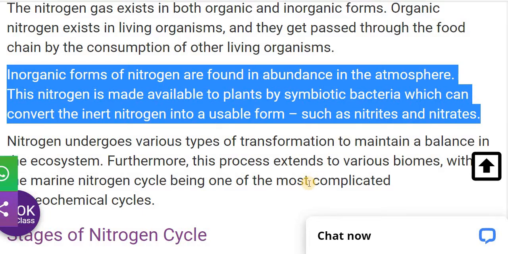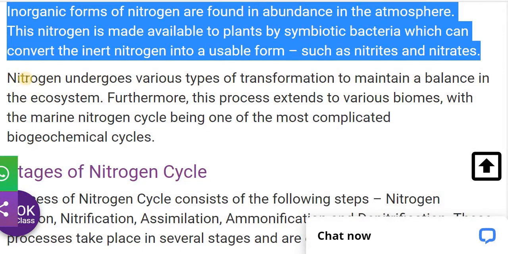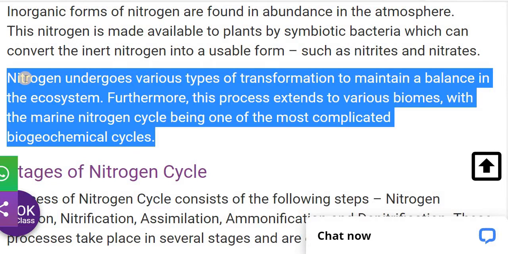Now the nitrogen undergoes various types of transformation to maintain a balance in the ecosystem. Furthermore, this process extends to various biomass, with the marine nitrogen cycle being one of the most complicated biogeochemical cycles.